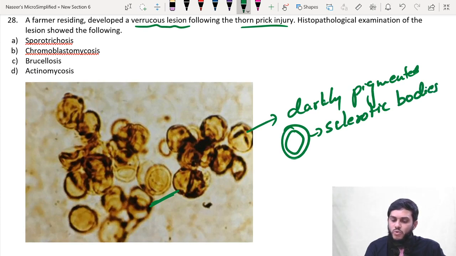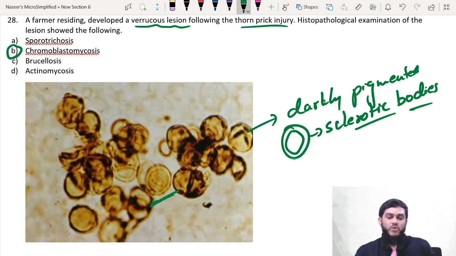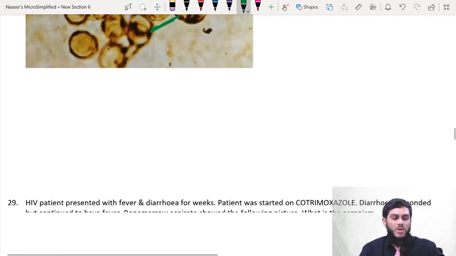Just as I mentioned a few minutes before, the pheoid fungi which produce sclerotic bodies cause chromoblastomycosis, and the pheoid fungi which do not produce sclerotic bodies cause pheohyphomycosis. Very simple. Two types of diseases, chromoblastomycosis and pheohyphomycosis. Therefore, these are nothing but sclerotic bodies. So the answer is chromoblastomycosis.